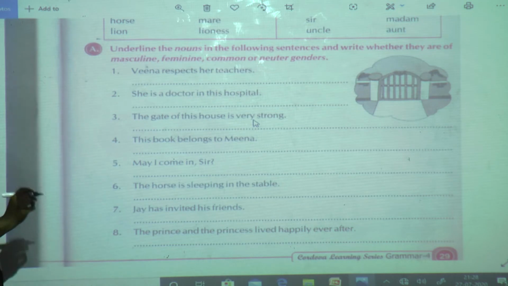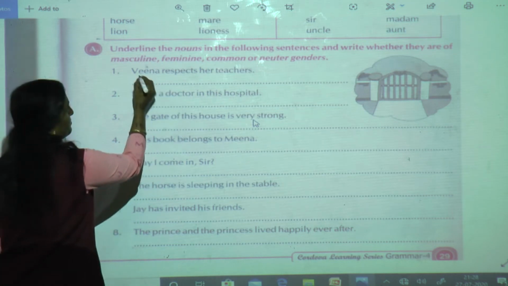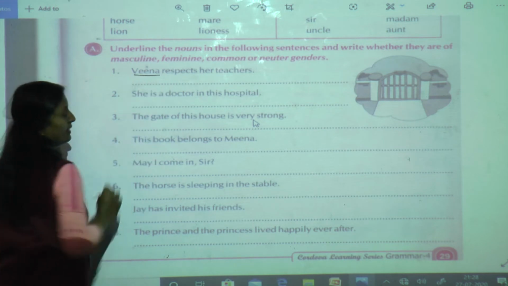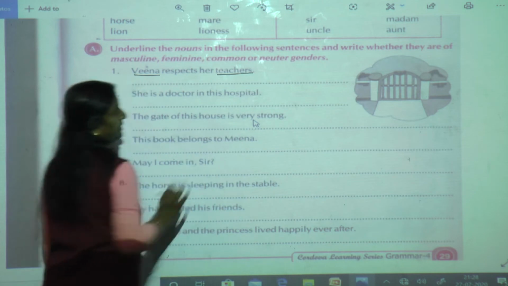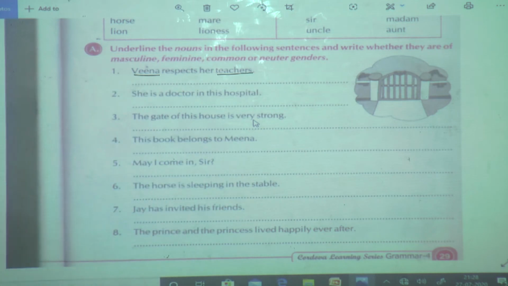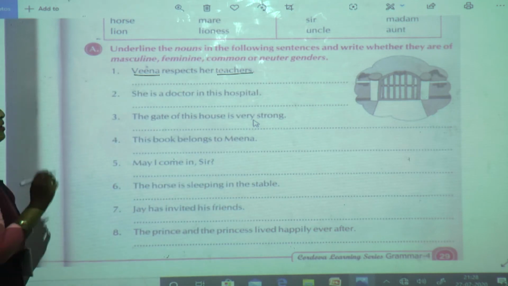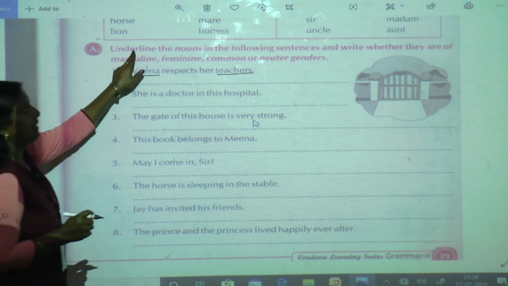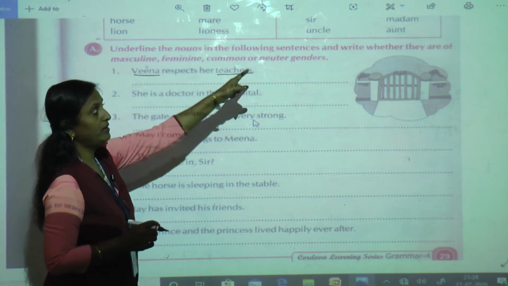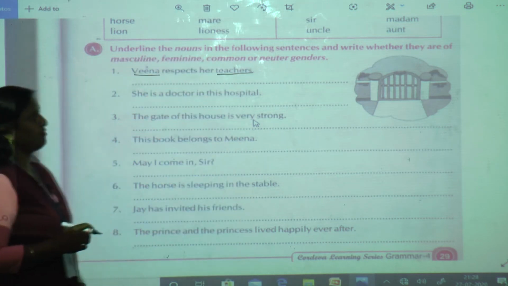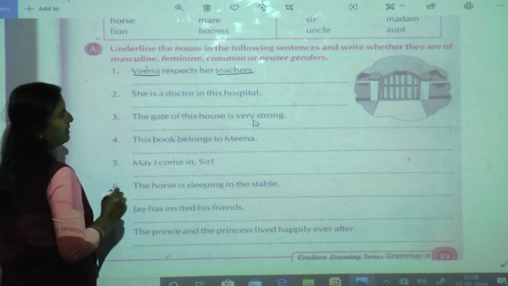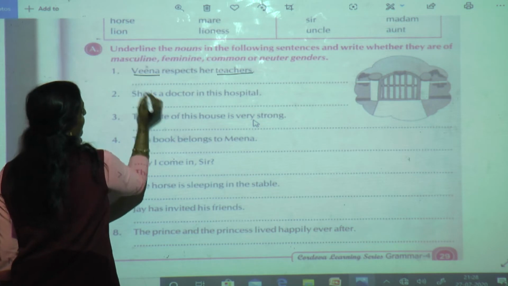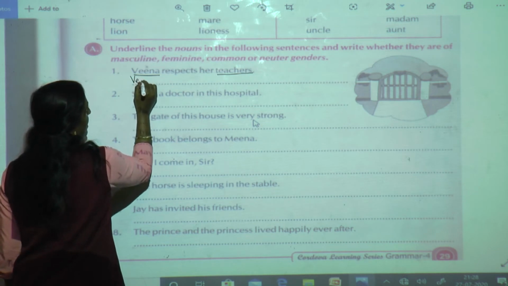What is a noun over here? Underline that with scale. Veena and teachers. Done? Okay. Now what have they told? First they told to underline the nouns and then we have to write whether it is of masculine, feminine, common or neuter. So two nouns we have underlined. First is Veena.